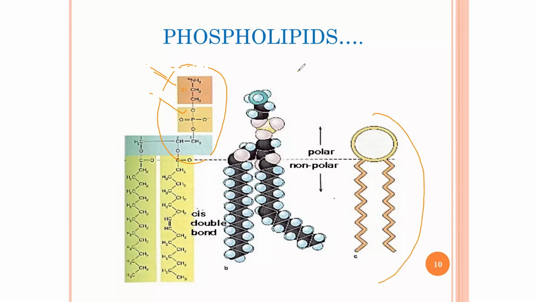Remember, I told you it's something like this. This is the shape, and this is the tail. This tail is the non-polar component, and this one is the polar component. In the polar component, we have glycerol and a phosphate group, and in the tail, we have fatty acids. This is how the structure of the phospholipid looks. It has a hydrophilic head and a hydrophobic tail.